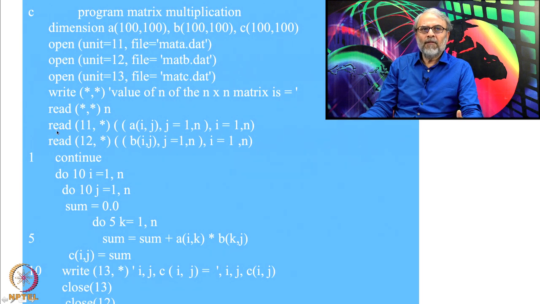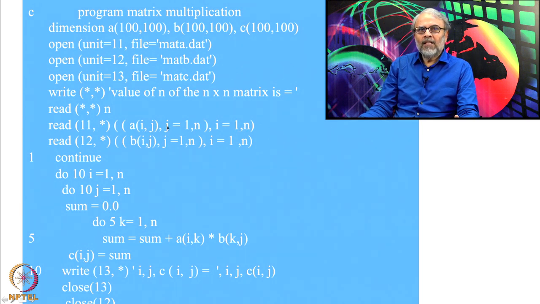So, now let me read the first matrix: read 11 comma star, where 11 refers to the first matrix, mata.dat. Read from that file, in double brackets, Aij, j going from 1 to n, i going from 1 to n. So, I am reading the full matrix A by this procedure.